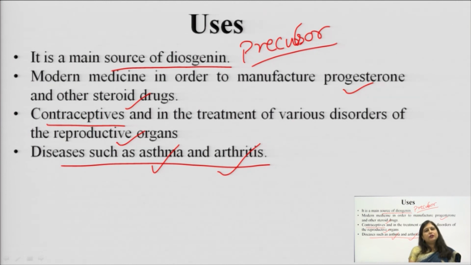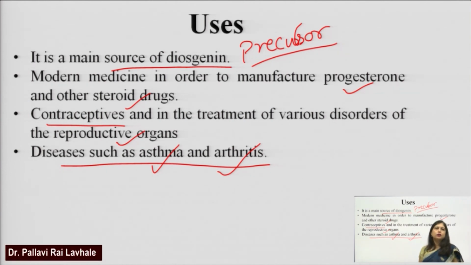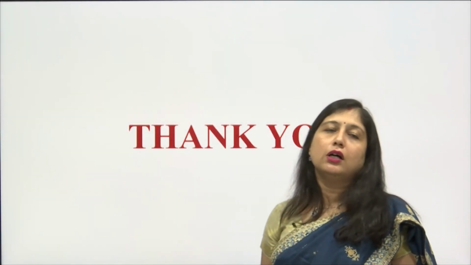Rather than getting the steroidal ring from any animal source, why can't we get this from a plant source? So that is why it is cultivated at a large scale, so that we can have enough of this diosgenin for synthesis of different types of steroidal drugs. So this is about the Dioscorea. With this we end both the steroidal saponin drugs, that is Licorice and Dioscorea. Thank you.